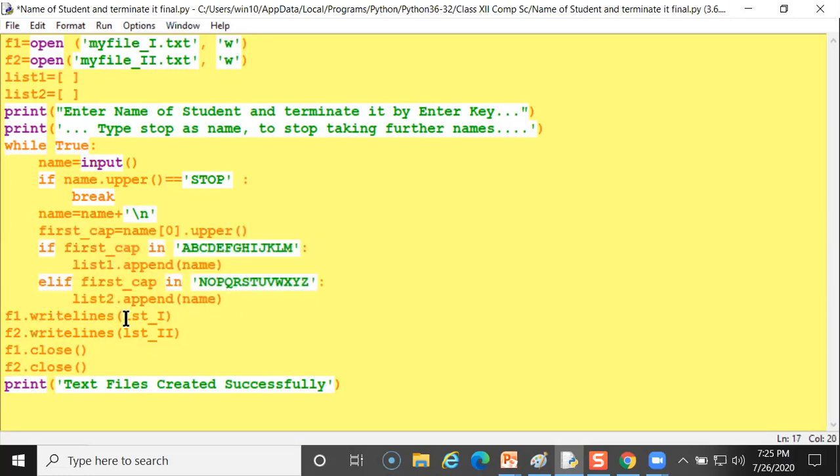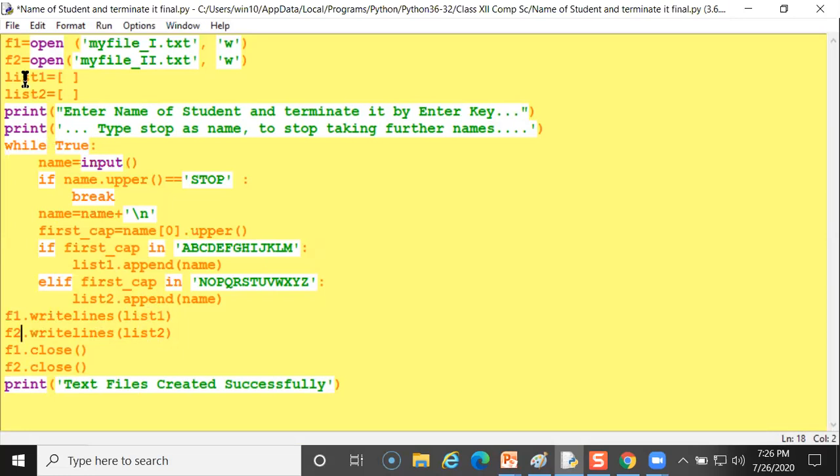Now come to the right part. Here also you have to write list 1 and here list 2. So I am changing f1.writelines. Here I am writing lines. What am I writing? First list 1. Second, f2.writelines list 2. These two lines will be written, whatever you are inputting, this first line or this second line. So both will be written in this f1, f2.